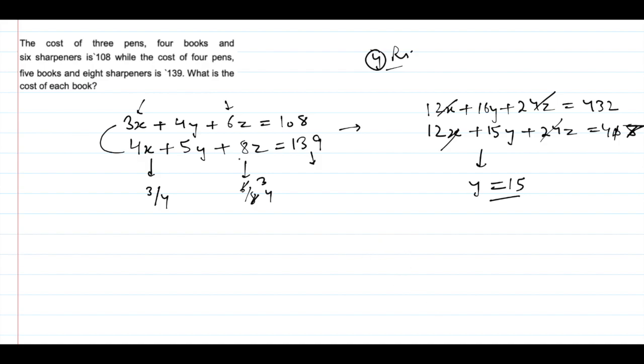I hope you got this. You have to check the ratio of the other 2 terms if you have to find one variable, and then you have to find a suitable multiplier for which these both will get knocked off.